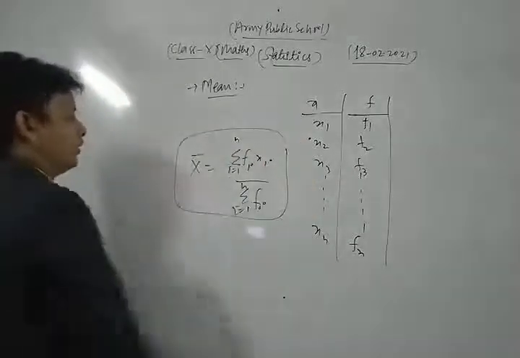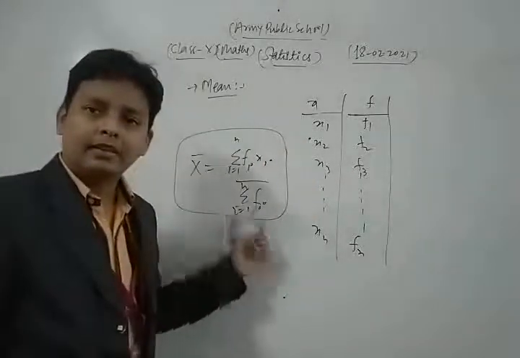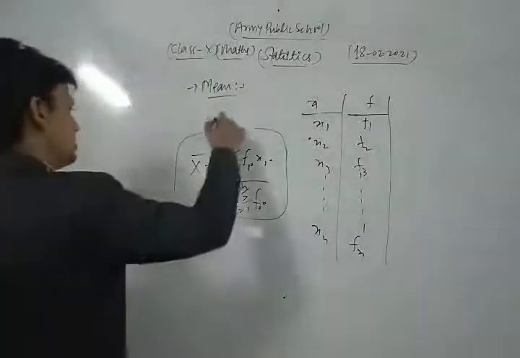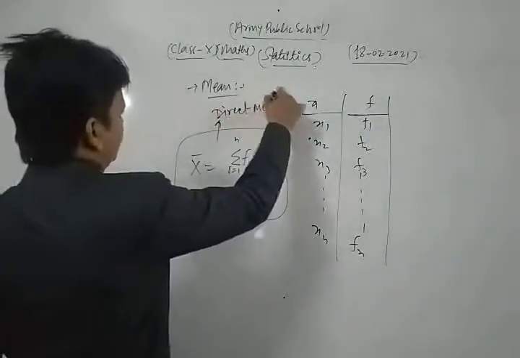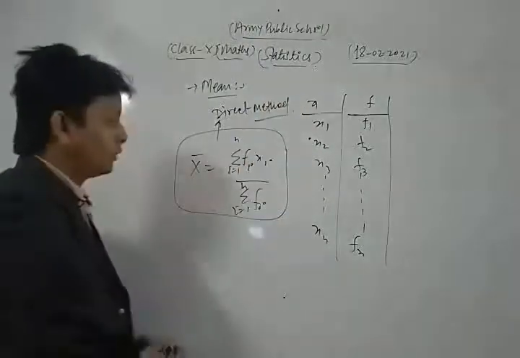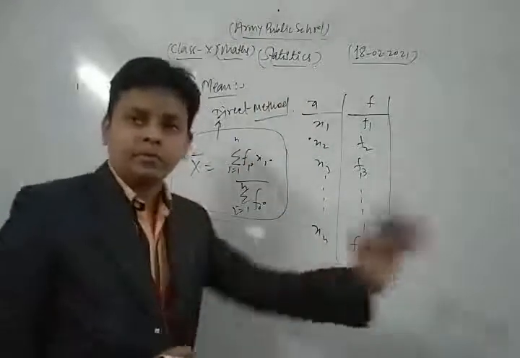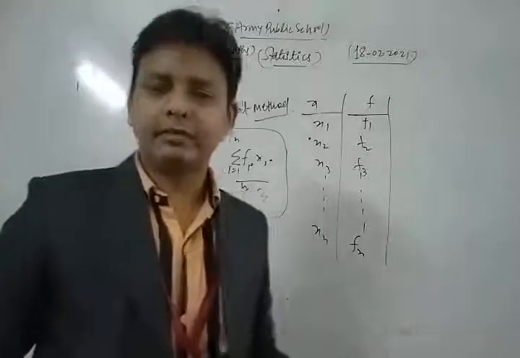This is the general formula for mean, and this method is known as the Direct method.